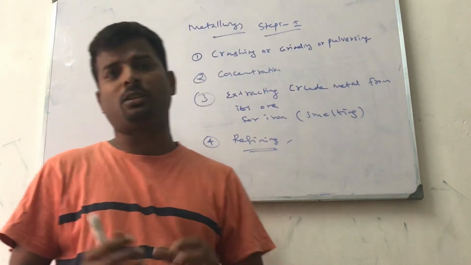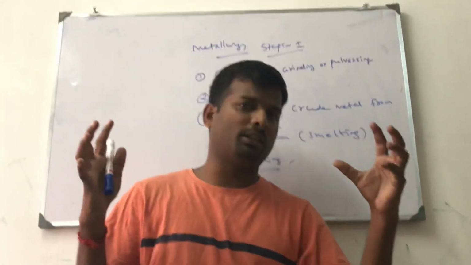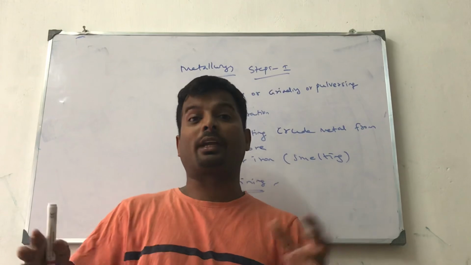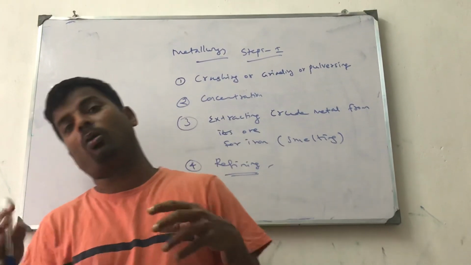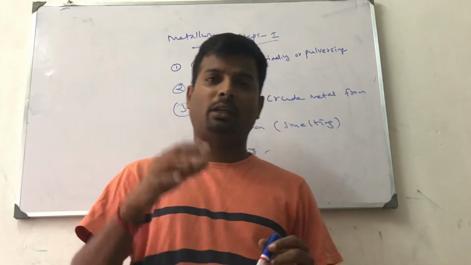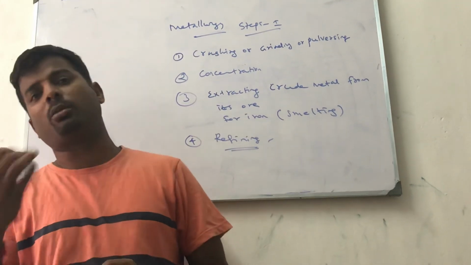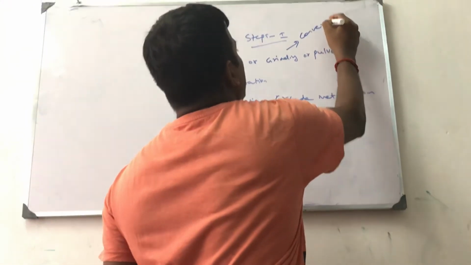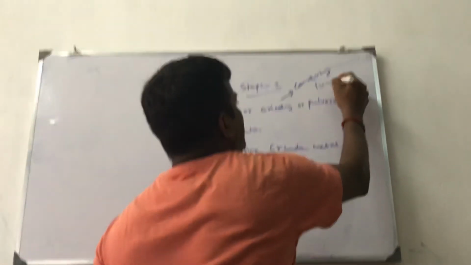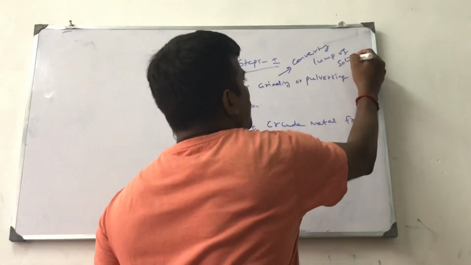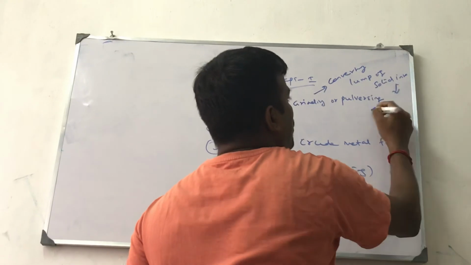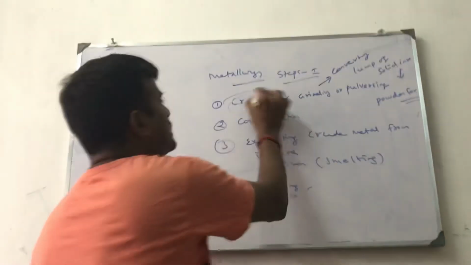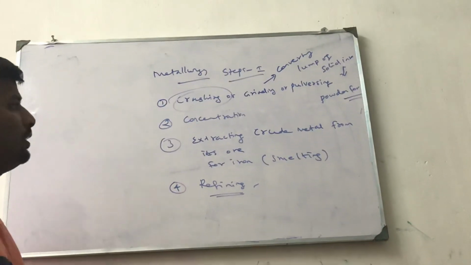Crushing means if a lump of solid, large solid material is there, we use a ball mill or any grinding mill to make it a powder. Raw metal is converted into powder, that is converting lump of solid into powder form. That is called crushing or grinding or pulverizing.